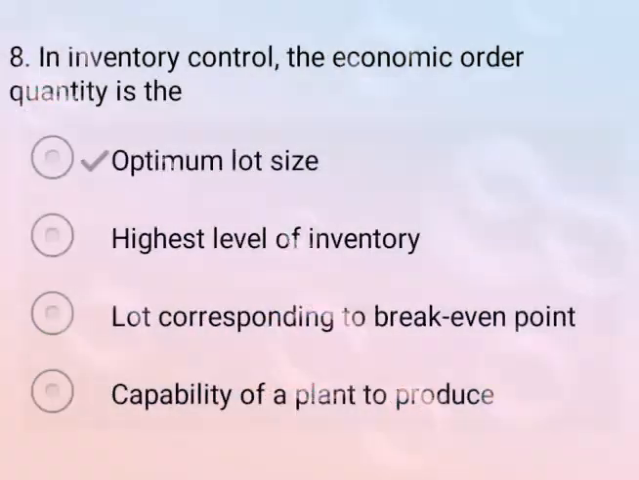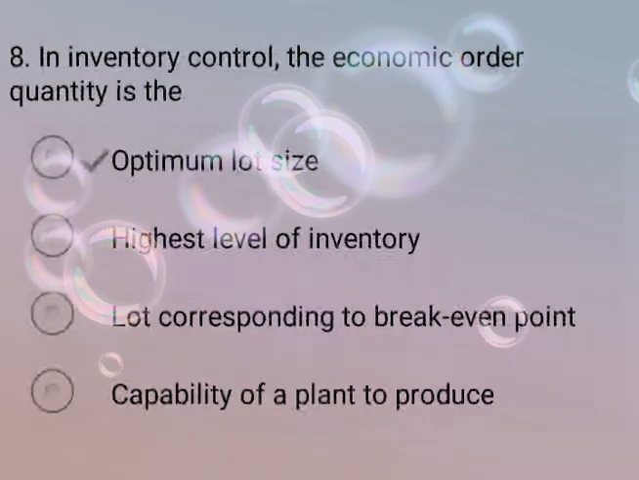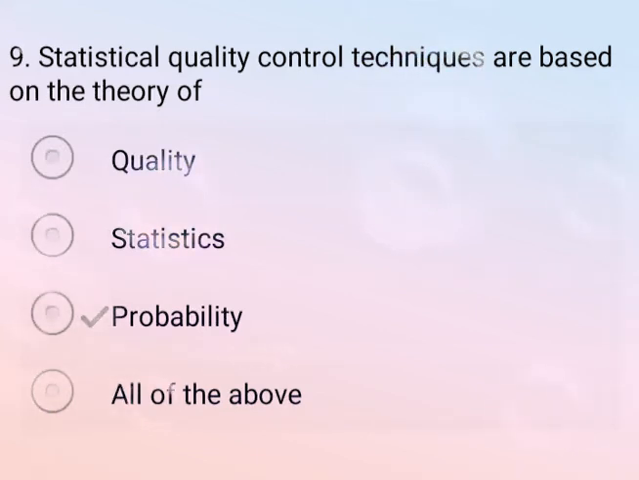Now come to the next question. In inventory control, the economic order quantity is the. So correct answer is option A, that is optimum lot size. So option A is your correct answer. Now come to the next question. Statistical quality control techniques are based on the theory of. So correct answer is option C, probability.